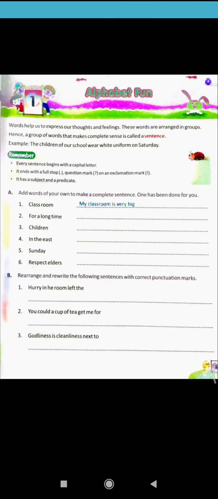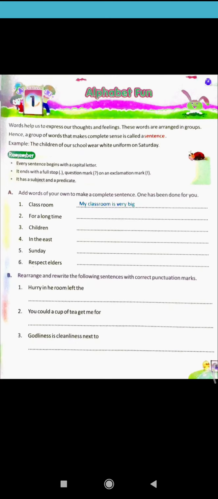Here a description of the sentence is given. In classes 6 and 5, you have all studied what a sentence is. A sentence means a group of words that makes complete sense. A group of words that is meaningful is a sentence. Like, Ram is going to school. That is a group of words that makes complete sense, that is a sentence.